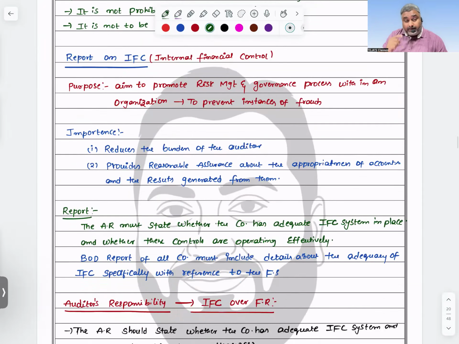Then the report on IFC part. Before starting with that, once check the audit report and certificate, which are important, and the types of opinions, as they are asked in MCQs, and emphasis of matter paragraph and other matter paragraph short notes. They can ask you for 3 marks also. Once you check these points, if you're okay, we'll go with IFC, then NFRA, then CARO.